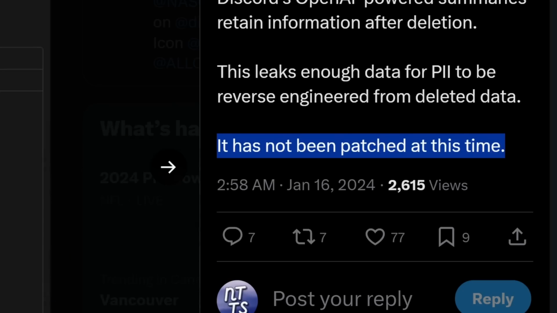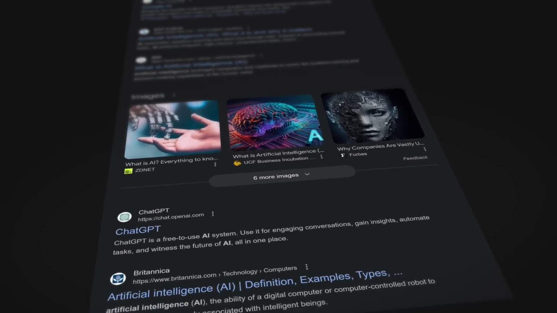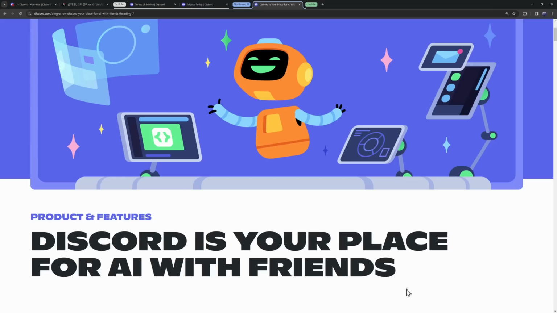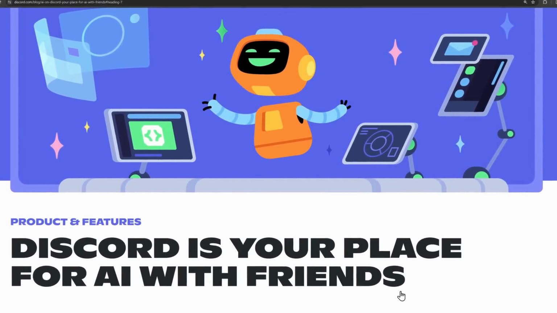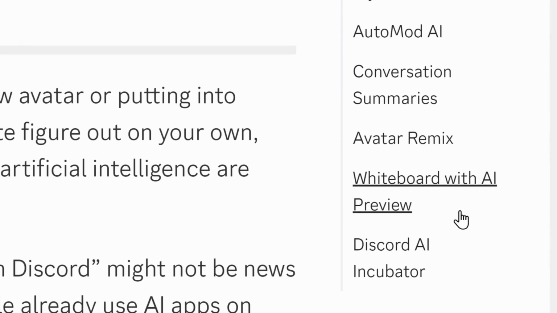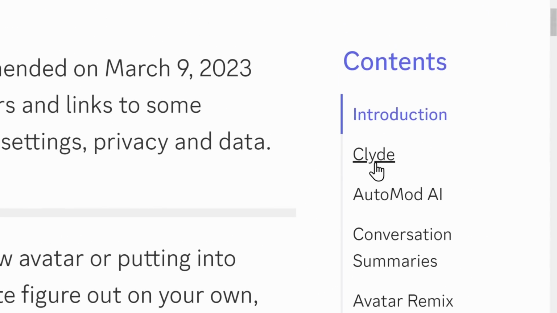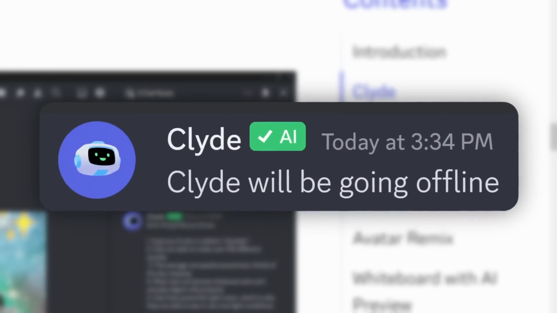Well, we need a little bit of backstory, because here's the thing. Every single tech company on the planet loves AI, and Discord is no exception. But Discord is the exception in terms of complete and utter failure. Because in this blog post talking about AI, Discord announces a handful of AI features. We first have Clyde. Clyde is Discord's AI chatbot. Clyde says racial slurs. Clyde tried to date underage people. And if you're not up to date on the Discord news, Clyde has been canceled.